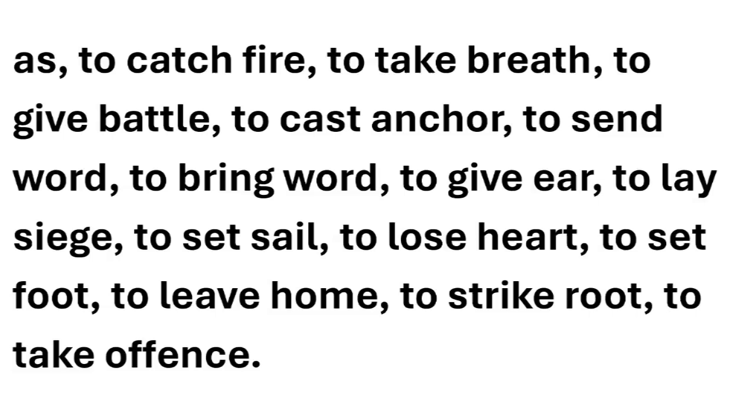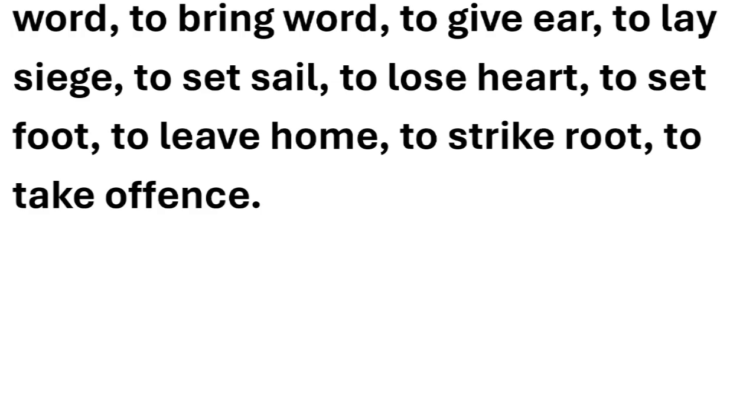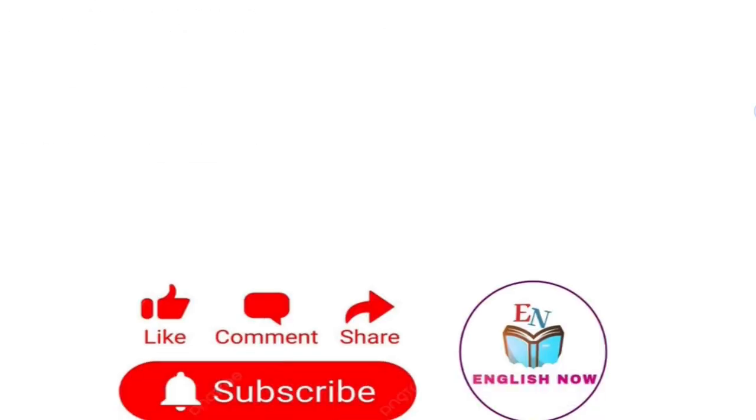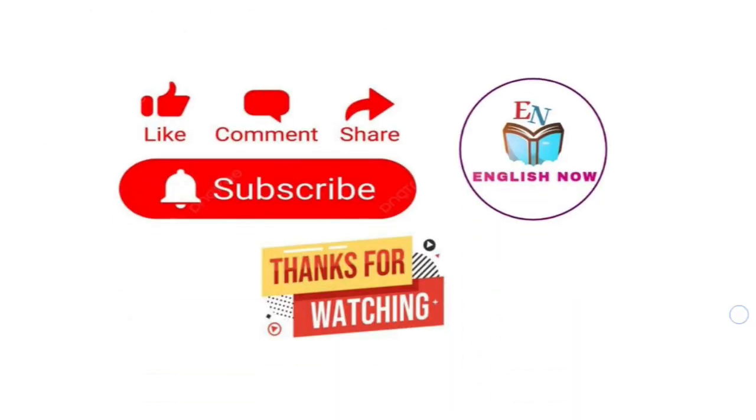These are the phrases which we use without taking any kind of article with them. So these were the situations, the conditions where we have to omit articles, and in some situations, when situations become special or particular, we use article. Otherwise, for general sense, we don't use articles at all.